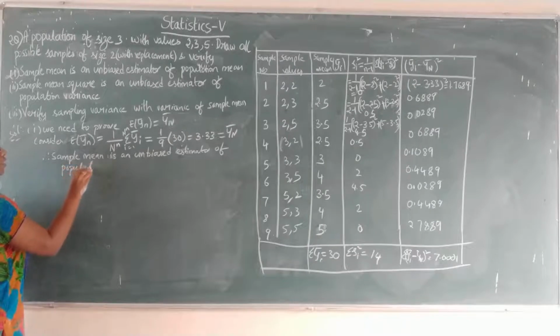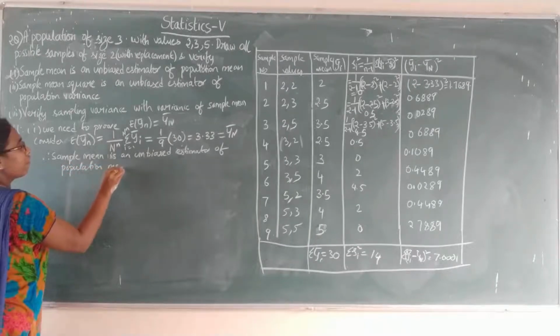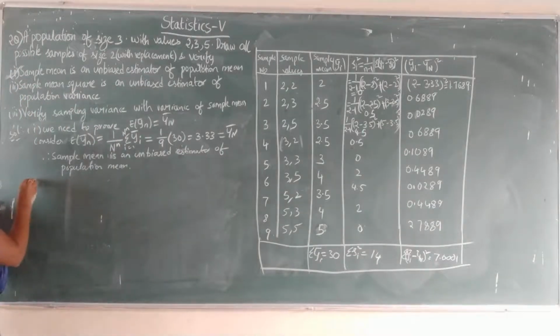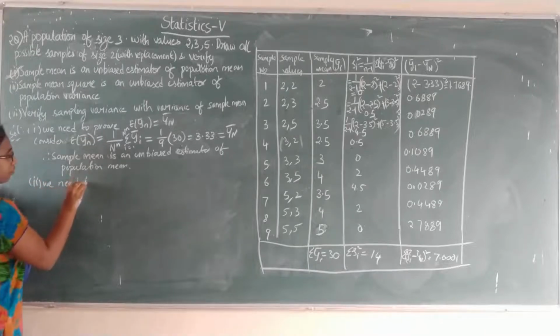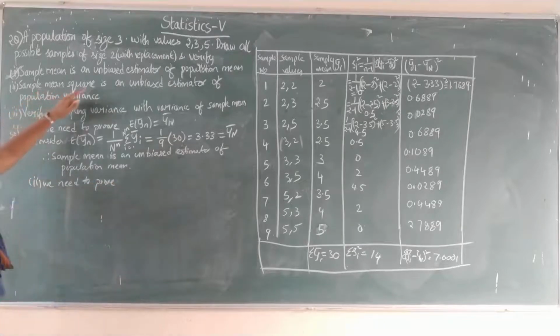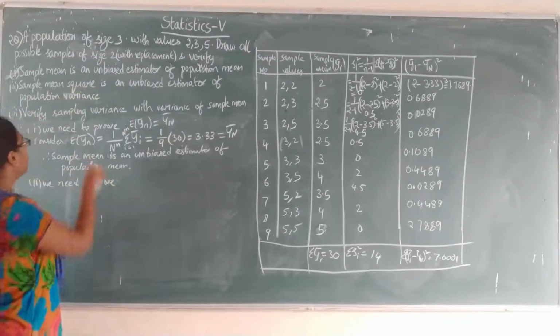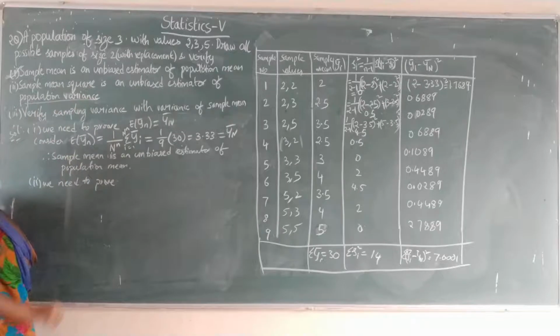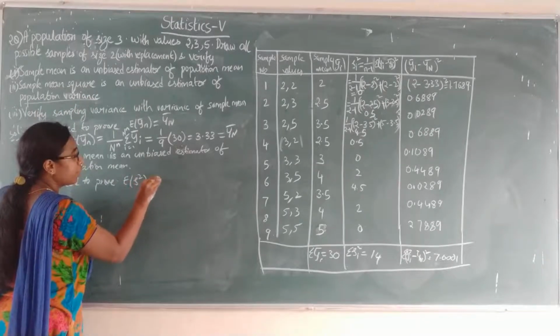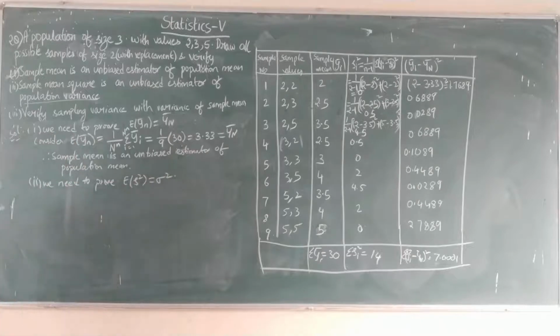So this is the first bit. We have verified the first bit and it is true that the sample mean is an unbiased estimator of population mean. And the second bit we need to prove: the sample mean square is an unbiased estimator for population variance. So expectation of small s square should be equal to sigma square.